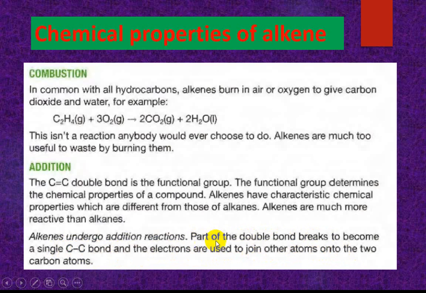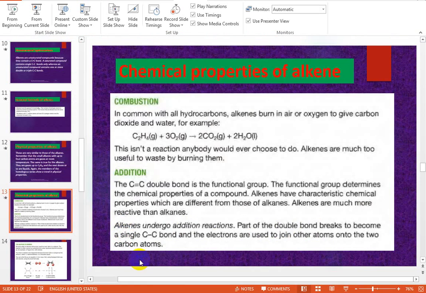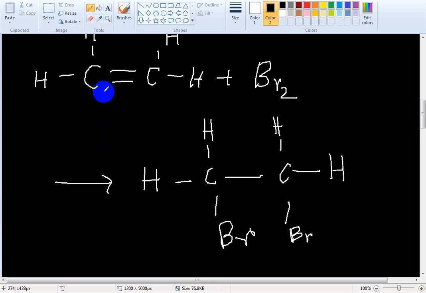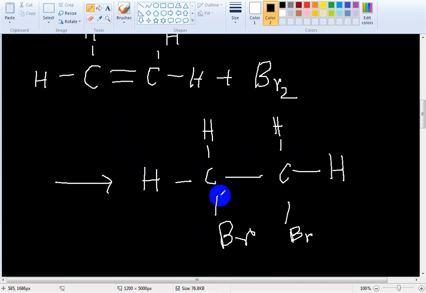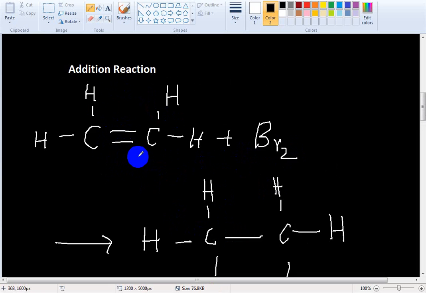Okay, in the addition reaction, part of the double bond breaks, one bond of the double bond breaks to become a single carbon-carbon bond, and the two electrons are used to join other atoms onto the two carbon atoms. This happens in the addition reaction. I have shown these things.